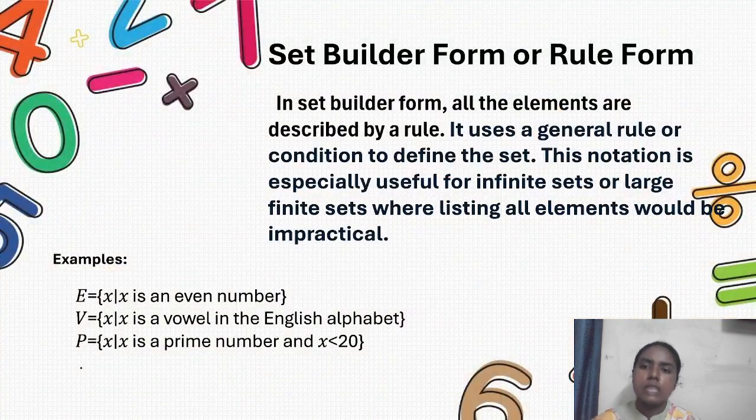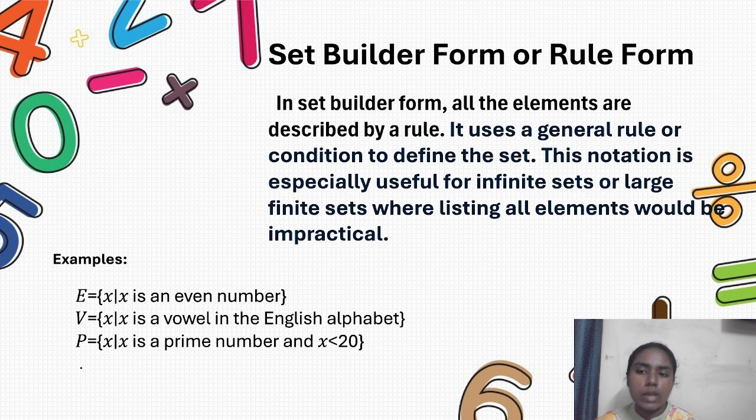Next is set builder form or rule form. In set builder form, all the elements are described by a rule. It uses a general rule or condition to define the set. So yeah, set builder form is not like descriptive form. Here we will describe the elements in the set using a rule or a condition. This notation is especially useful for infinite sets or large finite sets where listing all elements would be impractical. Mainly set builder form is used to indicate infinite sets or large finite sets.